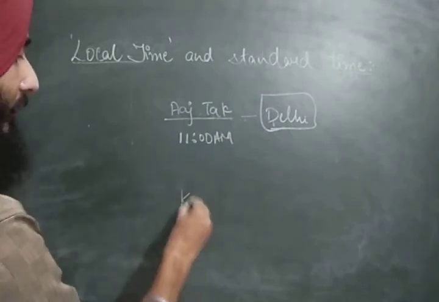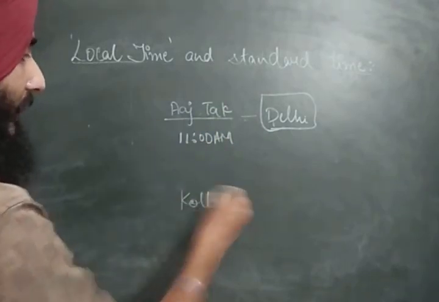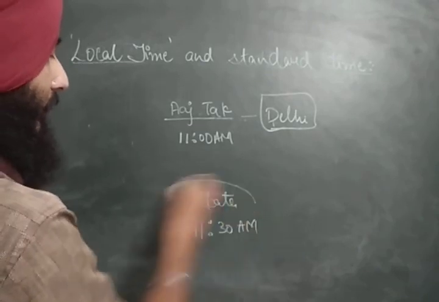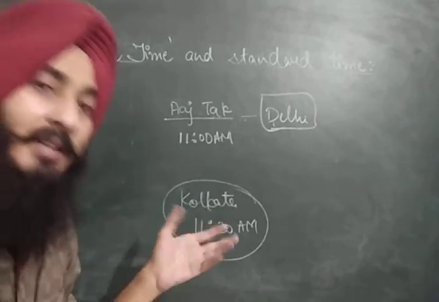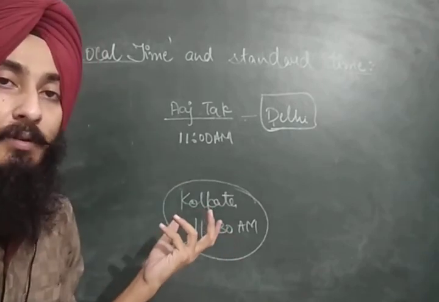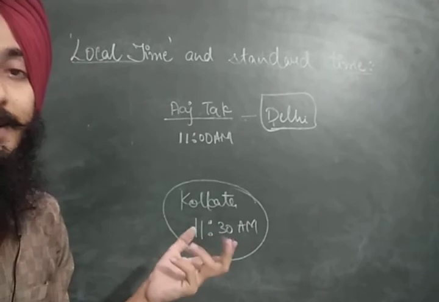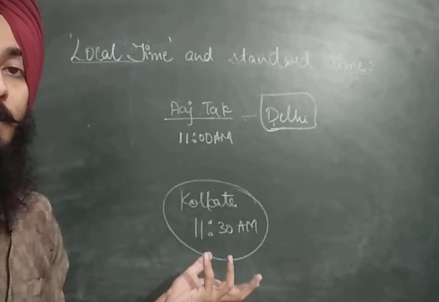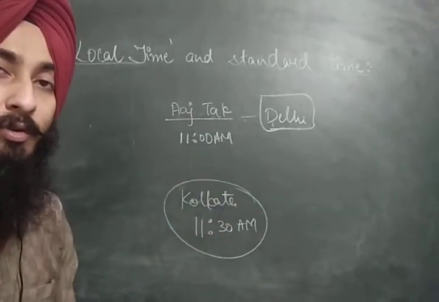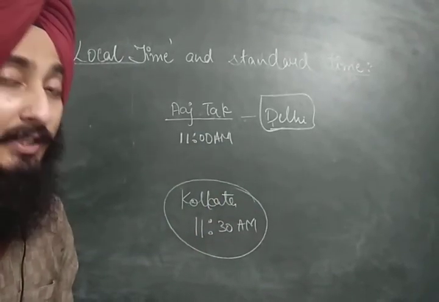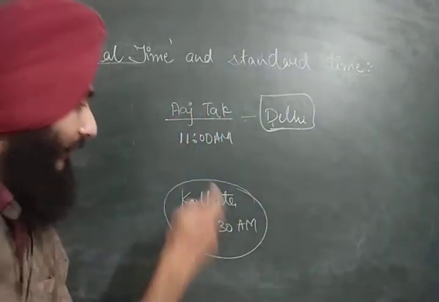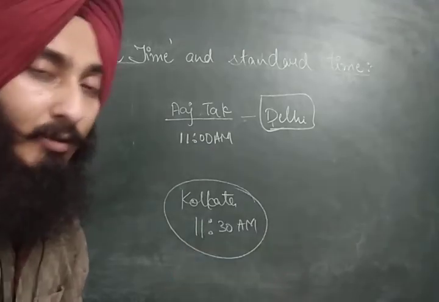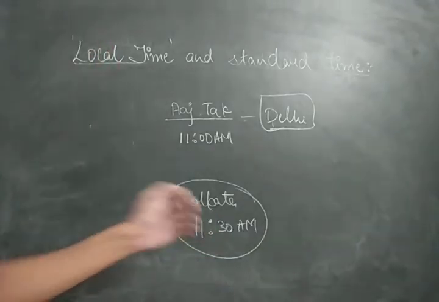But at Kolkata it might be 11:30 a.m. So the people at Kolkata are already sitting in front of the TVs from 11 a.m. to see the telecast, and they are sitting idle. They are seeing that TV is showing nothing, as Aaj Tak promised that it would show at 11 a.m. Now who is at fault? Neither Aaj Tak nor the Kolkata people are at fault. There is no fault in actual, the difference of time is there.